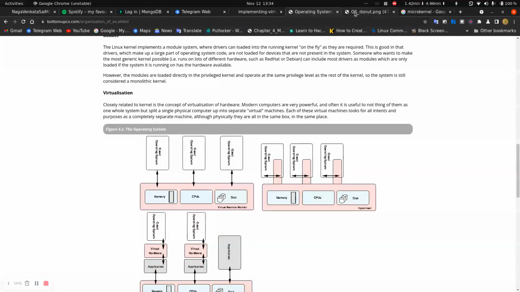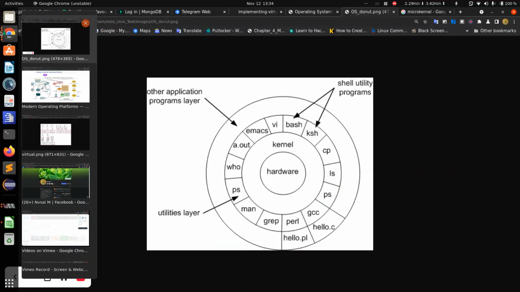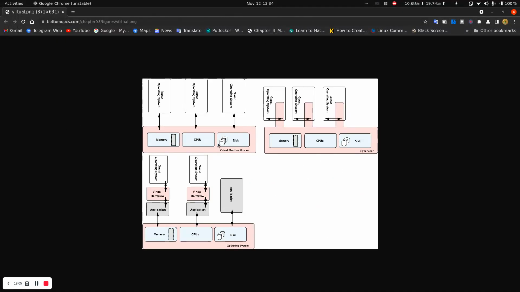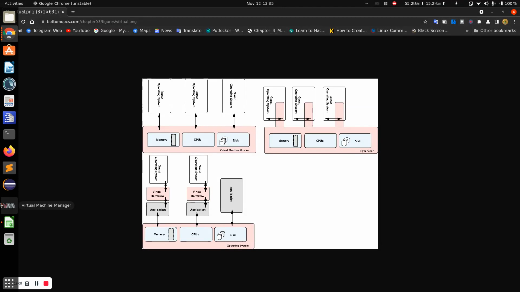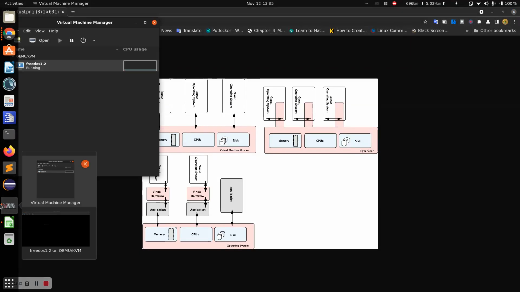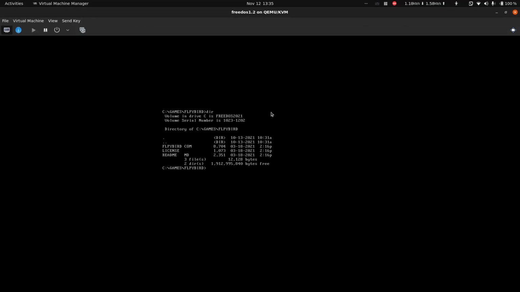Now let's talk about virtualization. Before, I have run MS-DOS, like this is a virtual machine, and this is MS-DOS. See, let me run a program again. Okay, see, this is MS-DOS. And where did I run this MS-DOS? With the help of a virtual machine on the Ubuntu system.